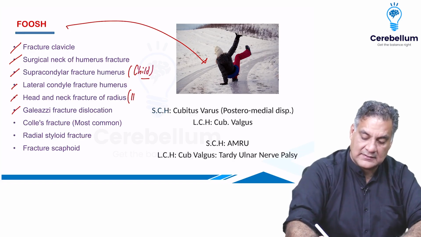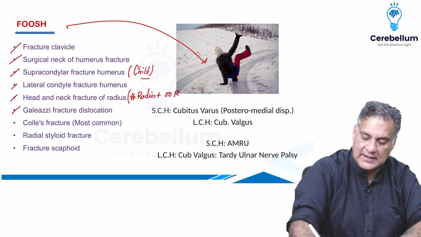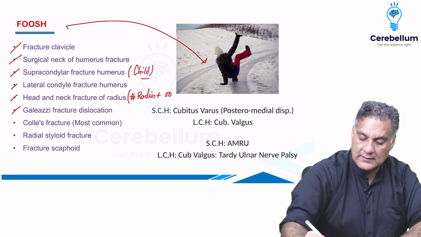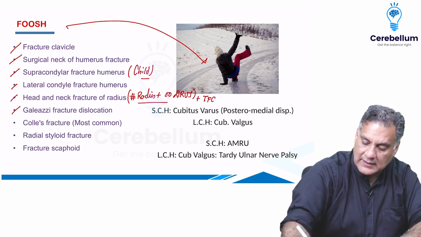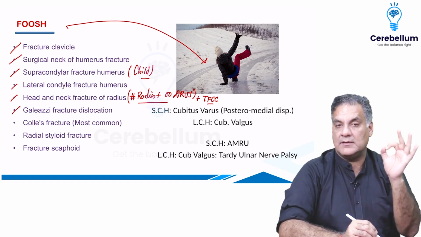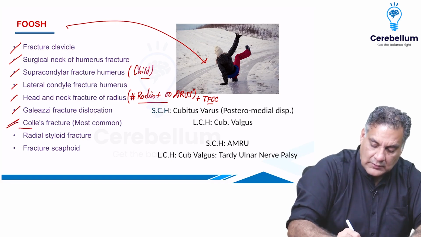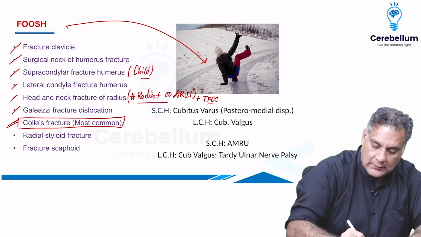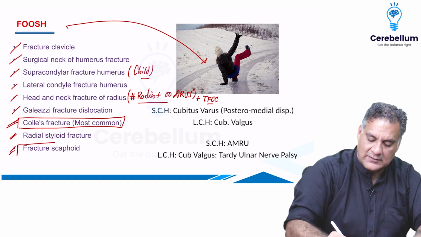a fracture of the radius with dislocation of the distal radioulnar joint, along with damage to the triangular fibrocartilage complex at the wrist joint. That's Galeazzi, and Galeazzi is 3 times more common than Monteggia. That's why it is more commonly used as an example. Then the most common fracture is Colles, which overall occurs in the elderly. Then the radial styloid fracture and the scaphoid fracture occur in the young or youth.